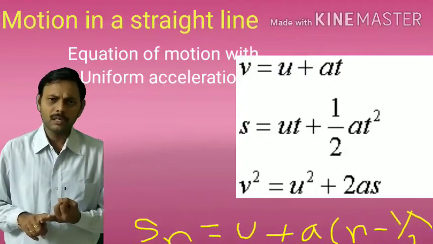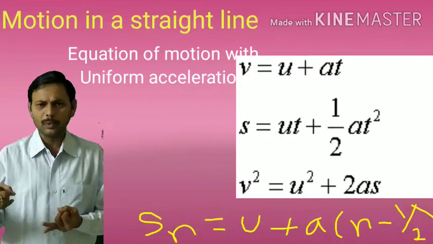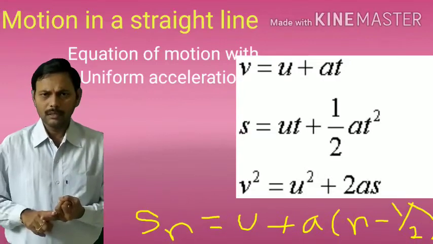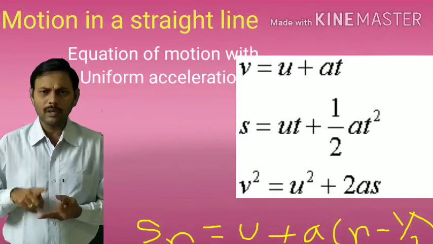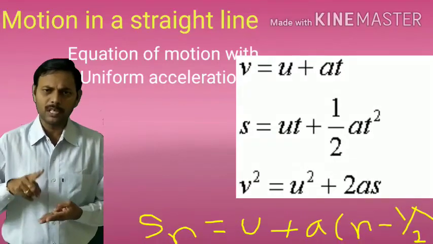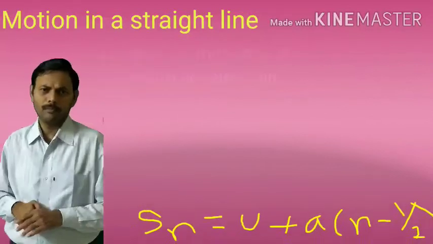The second equation is s is equal to ut plus half at square. The other form is displacement is equal to v plus u by 2 into t. The third equation is v square minus u square is equal to 2as. The fourth equation is displacement in the nth second, u plus a into n minus half.